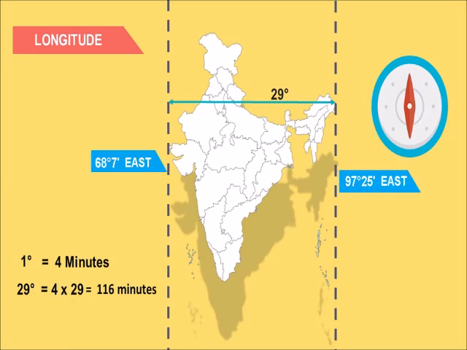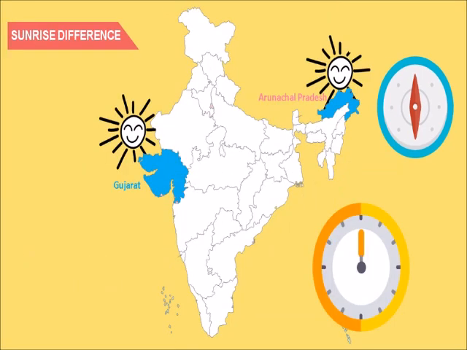For example, 97 minus 68 is equal to 29. The difference in local time between these two places is 29 degree 18 minutes into 4, which is equal to 1 hour 57 minutes 12 seconds, approximately 2 hours.